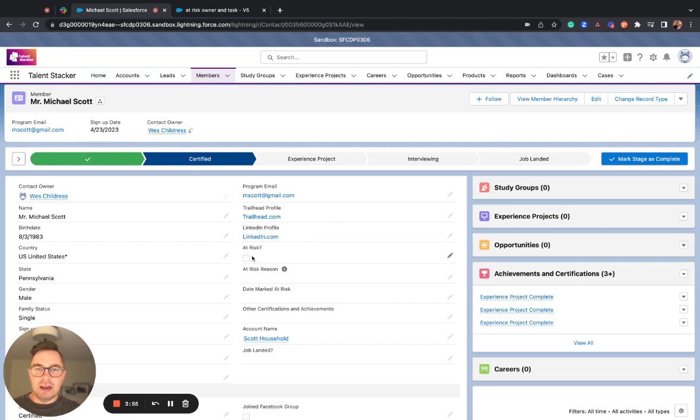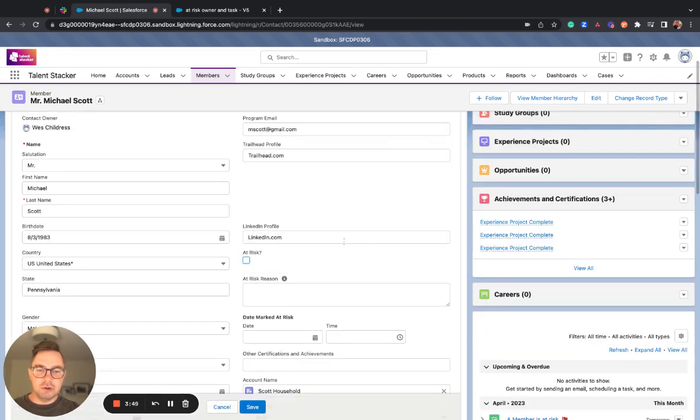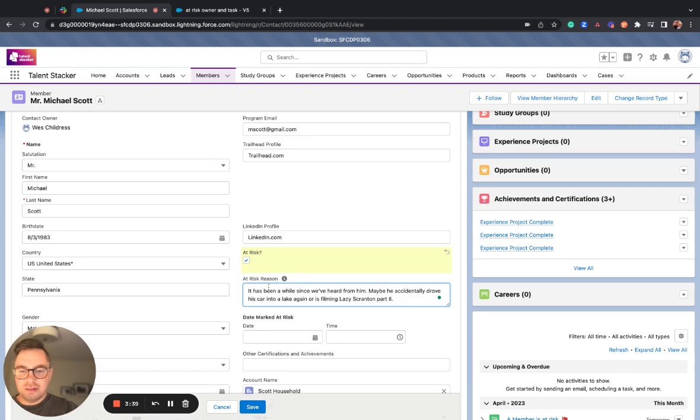So it's called at risk. The at risk feature is a really amazing little feature here. So we're going to dive in. So Michael Scott is now at risk. He's finished the DIY, he's finished the experience project, but we're going to mark him at risk, and we're going to say that this is the reason.